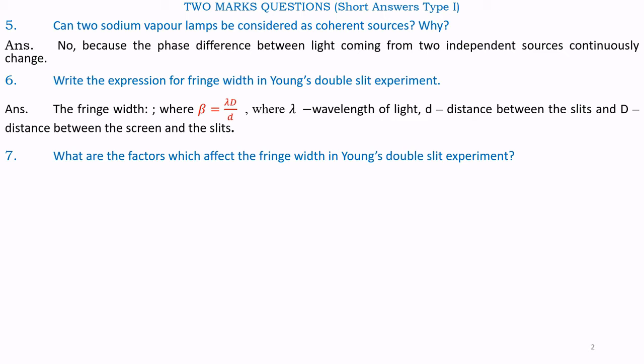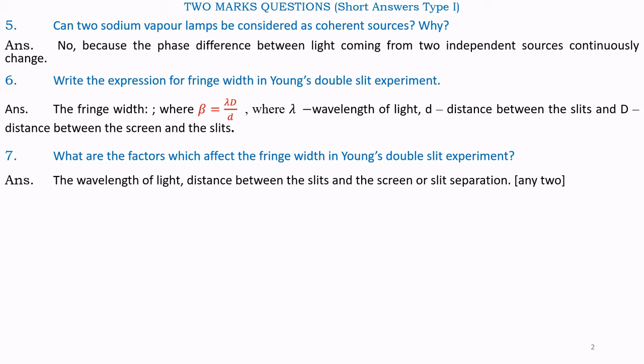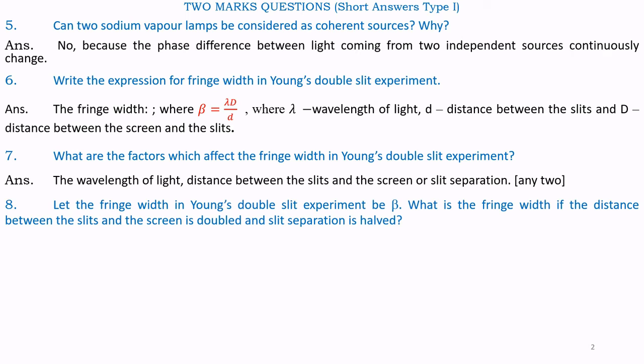Question number 7. What are the factors which affect the fringe width in Young's double slit experiment? Answer. The wavelength of the light. The factors are the wavelength, the distance between the slits and the screen, or the slit separation. Any two will be the factors.